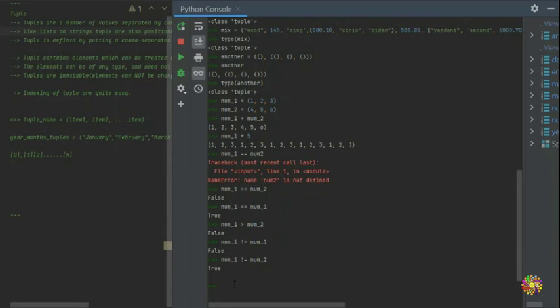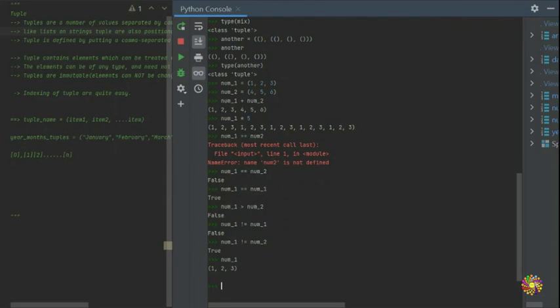You guys can use a tuple with print. So if you come here and want to print number 1, we put num1, for example, and you guys see 1 2 3.